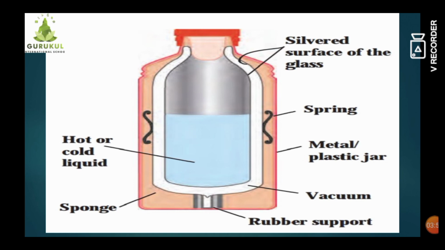After that, there are two walls with a silver surface of the glass, and then a vacuum is also created. After that layer, sponge or rubber is kept for protection, and at the end you can see a rubber support, and some springs are also settled. So this is the structure of a thermos flask.